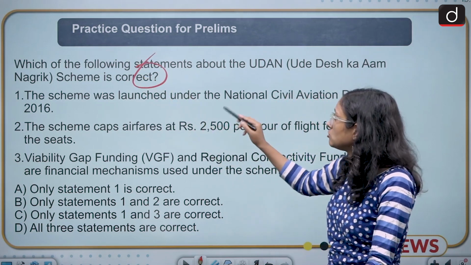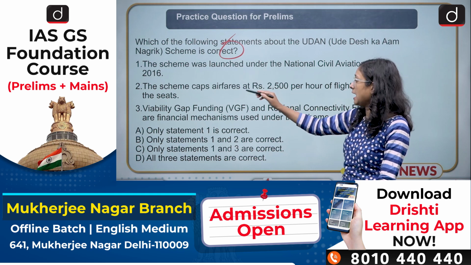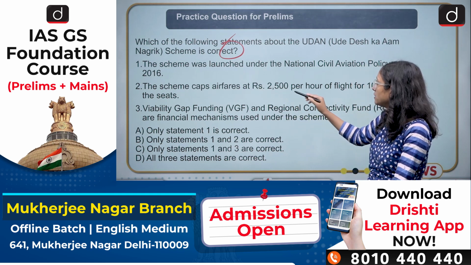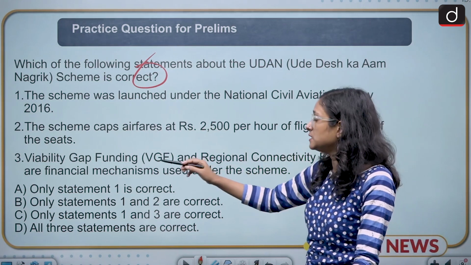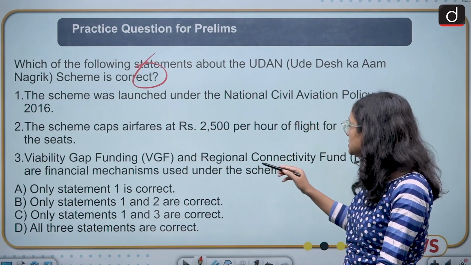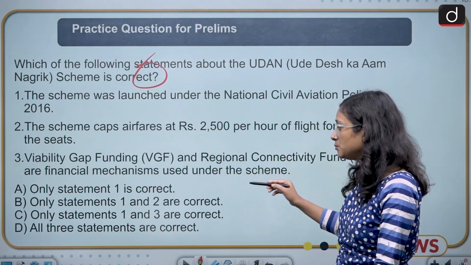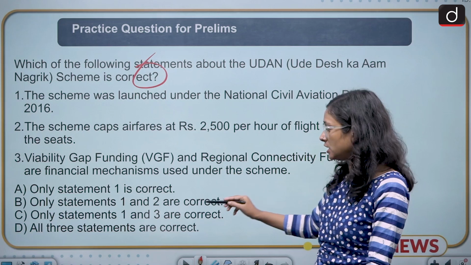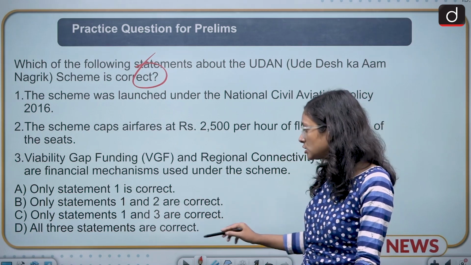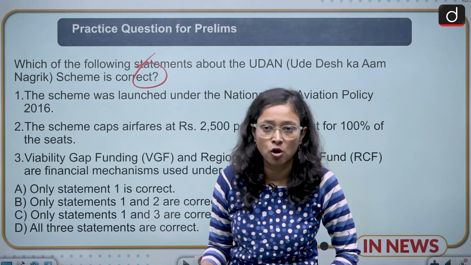Statement 1: The scheme was launched under the National Civil Aviation Policy 2016. Statement 2: The scheme caps airfares at rupees 2,500 per hour of flight for 100% of the seats. Statement 3: Viability gap funding and regional connectivity fund are financial mechanisms used under the scheme. Options: only statement 1 is correct; only statements 1 and 2 are correct; only statements 1 and 3 are correct; all 3 statements are correct. So you have to answer this in the comment section.